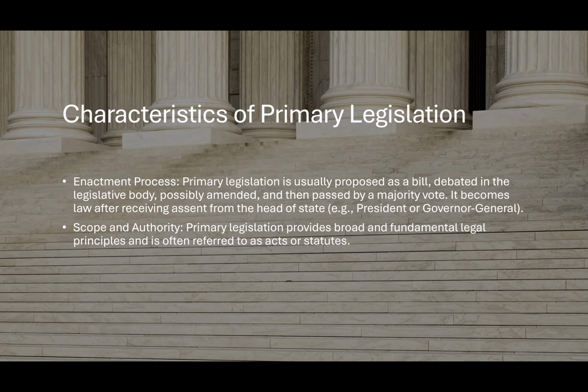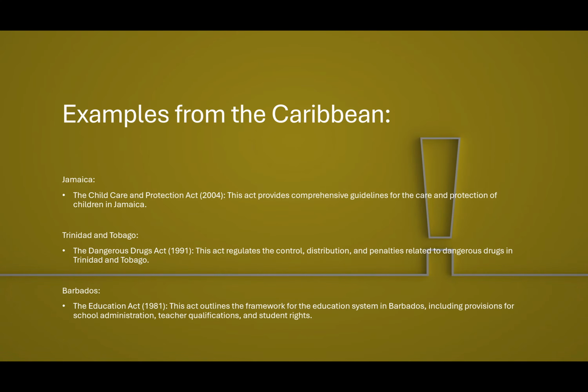Alright? The scope and authority now, primary legislation provides broad and fundamental legal principles and is often referred to as acts or statutes. So looking at these examples in Jamaica, the Child Care and Protection Act of 2004, right? So looking at that, it provides comprehensive guidelines for the care and protection of children in Jamaica. Trinidad and Tobago has the Dangerous Drugs Act of 1991, right? This act regulates the control, distribution, and penalties related to dangerous drugs in Trinidad and Tobago.